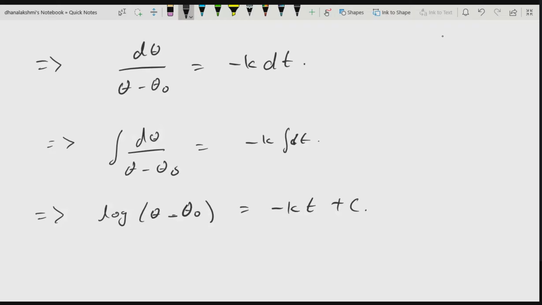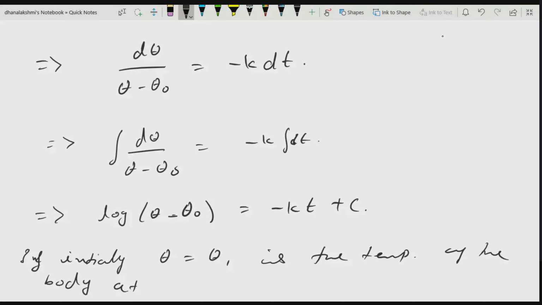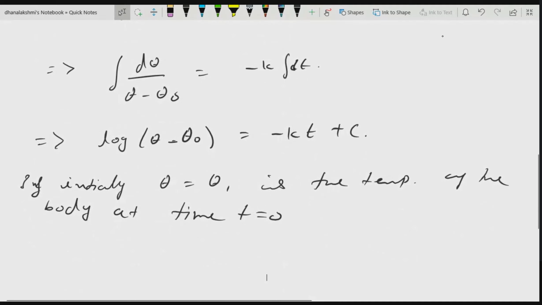Suppose initially theta is equal to theta 1, the temperature of the body at time t is equal to 0. Here we are taking time t is equal to 0 initially, but it is not required. Depending upon the question, you can start the initial time. If they have given certain minutes, that value you have to consider.